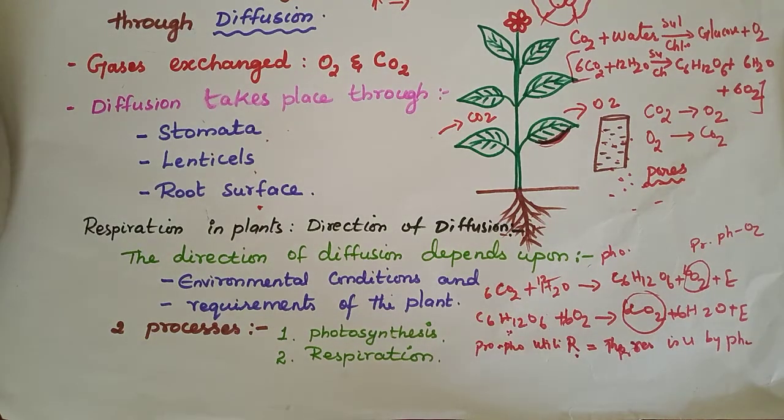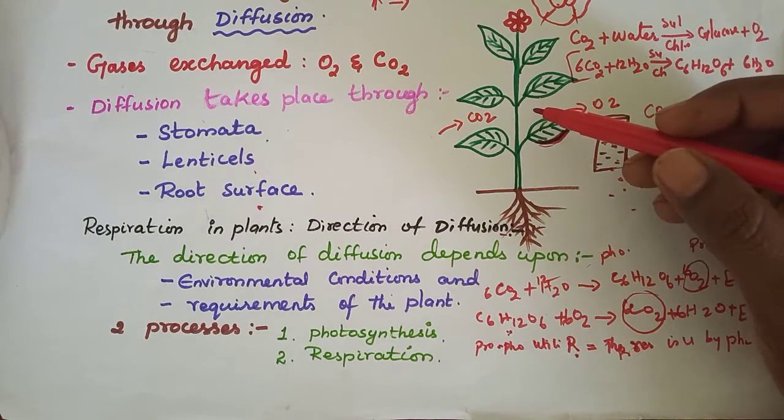Now the question is, do these two processes keep happening inside the plants in 24 hours? Photosynthesis needs light, so it happens in the daytime. Yes or no?